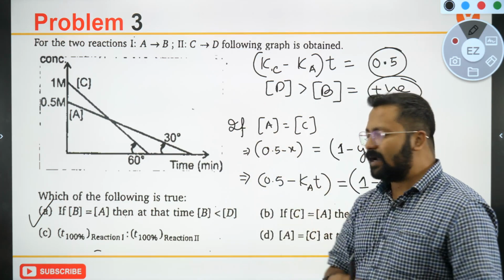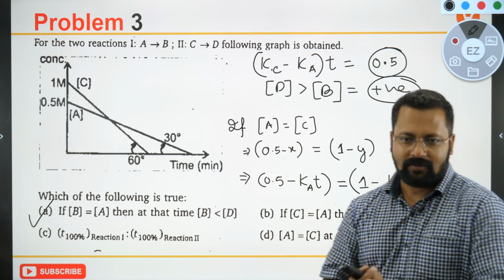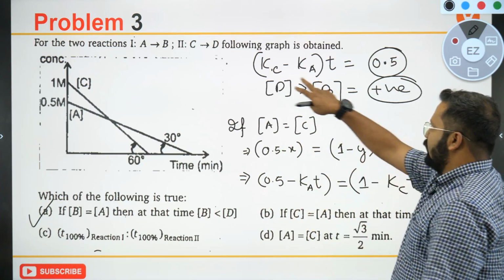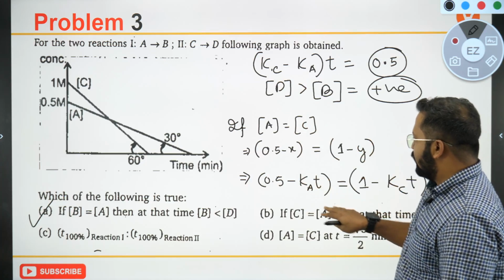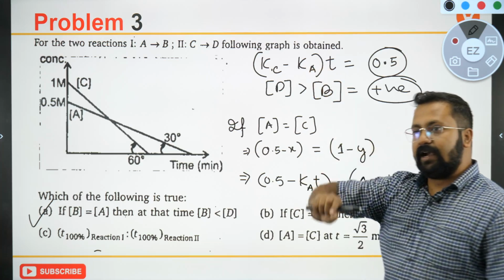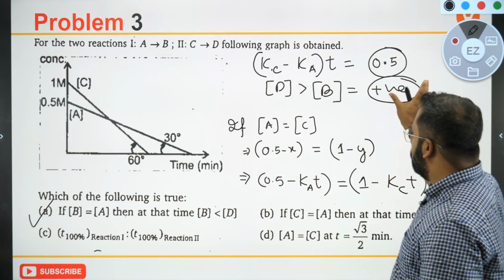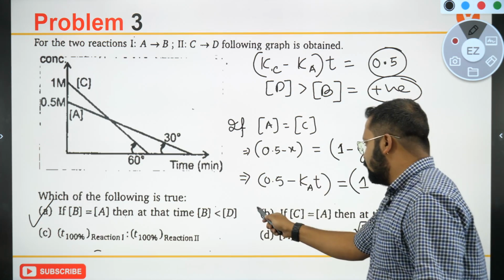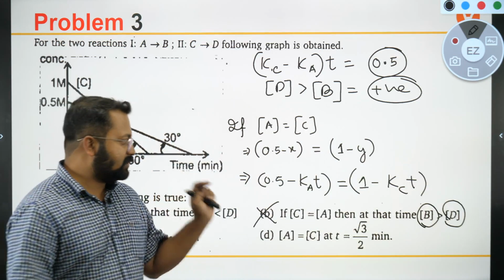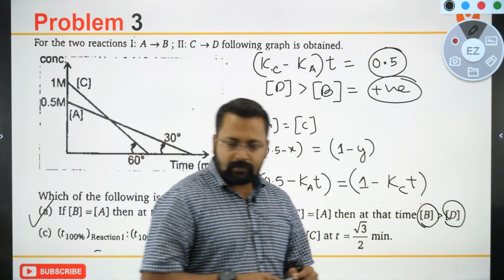Are you able to understand? It is completely mathematical. If you leave the question after seeing the maths, then the examination will become all the more challenging. Okay, so Kc gives us an idea of the concentration of D. Ka gives us an idea of the concentration of B. So D is greater than B, and that's a positive value. So this statement becomes incorrect because it says that when C becomes equal to A, then at that time B is greater than D.